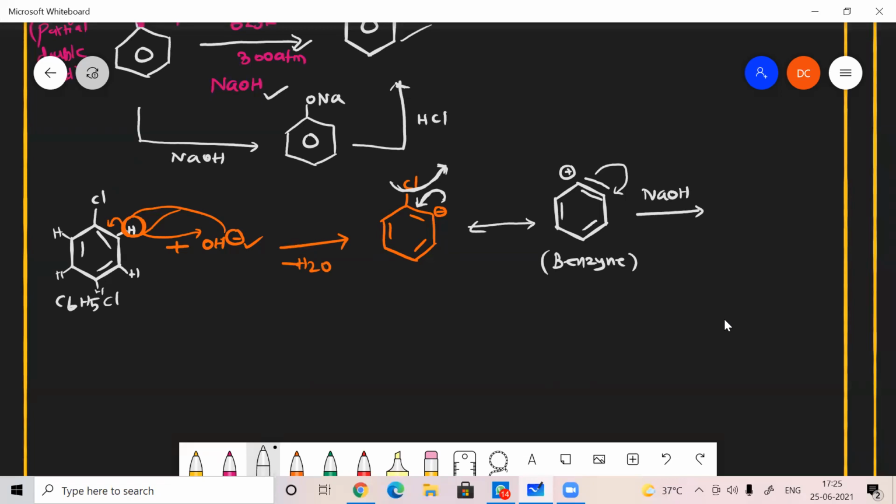Here I got a negative charge. Just a minute. Here there is resonance, no change in this bond. There is no change in this bond. Here I got a negative charge. Here I got a positive charge along with one double bond also. Is that clear? So in this place only we are going to add NaOH. Once you add NaOH, what will happen?